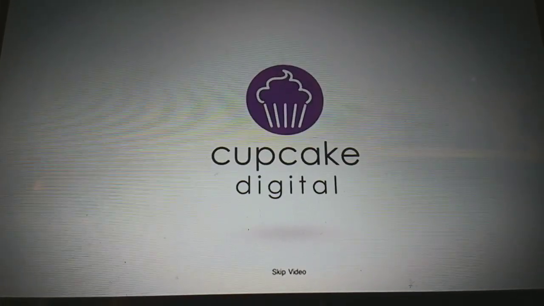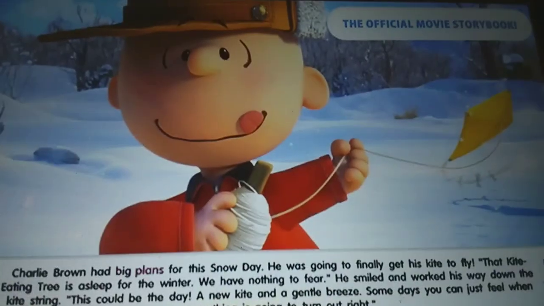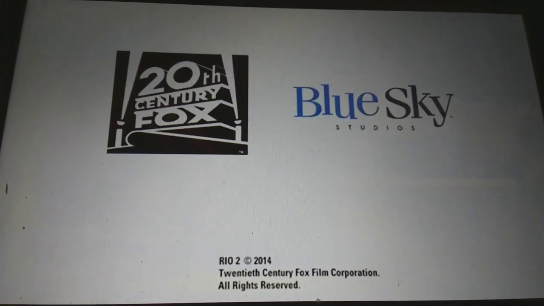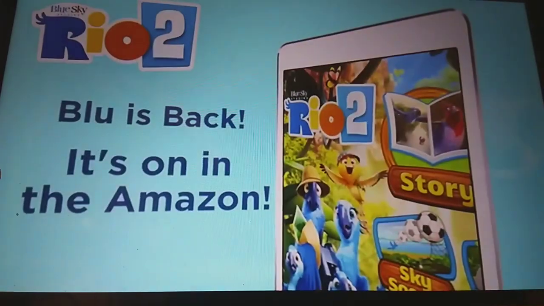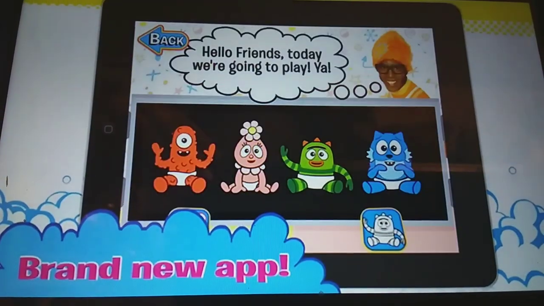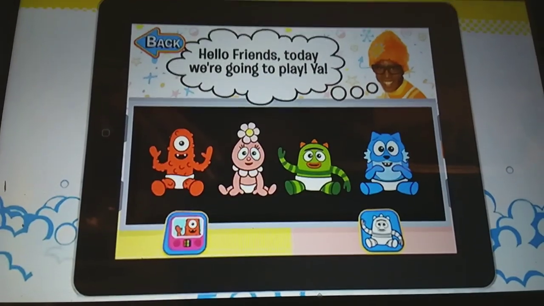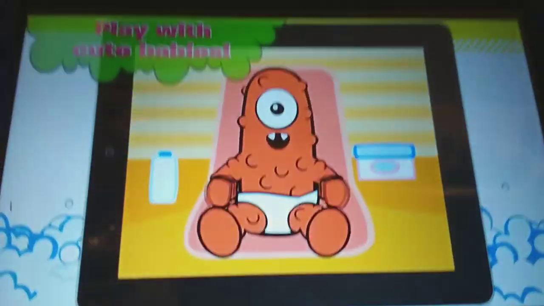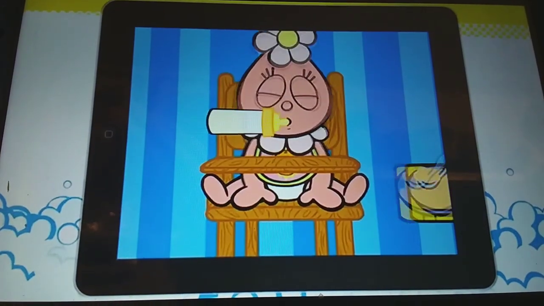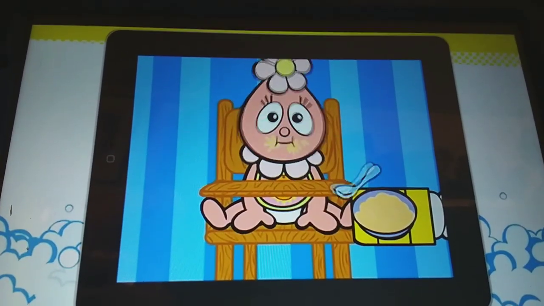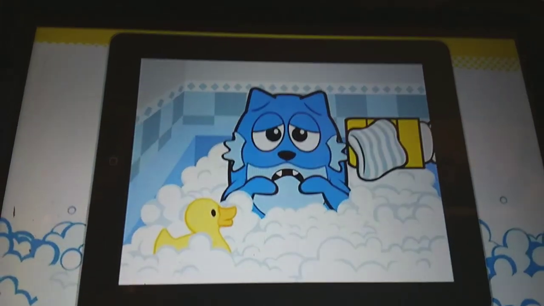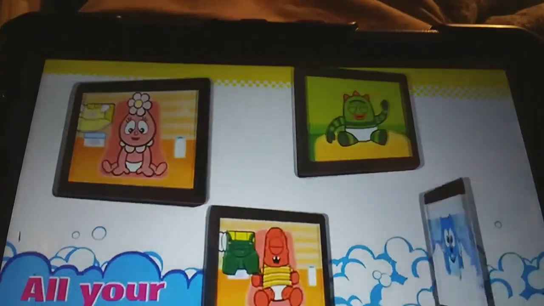Cupcake Digital was the game company that made all types of games for kids. But these are the apps that stick out to me, and which I think are lost media: the Yo Gabba Gabba games, which some of you actually remember having when you were little. Fun fact, I actually remember having the Dancey Dance app, which is crazy that I remember. Anyway, the apps were very nice, and I think they were around since 2012 or 2013.